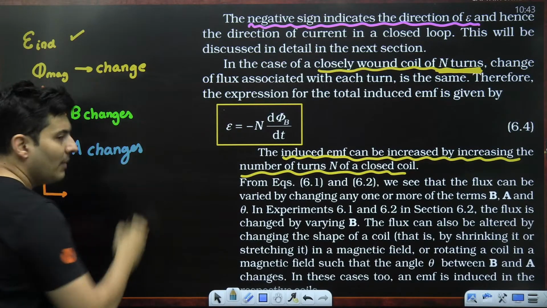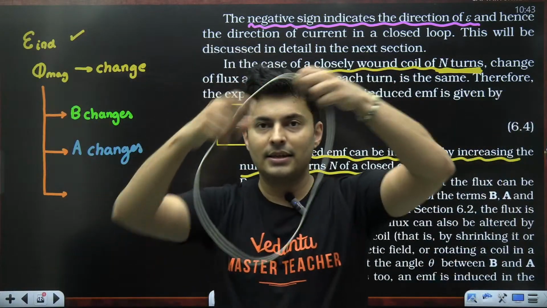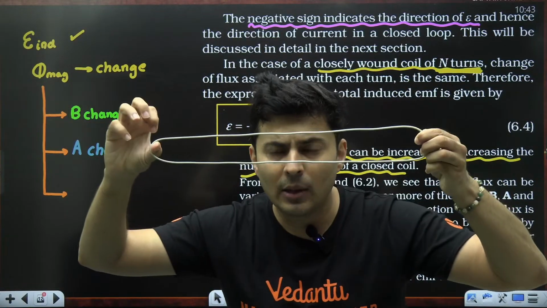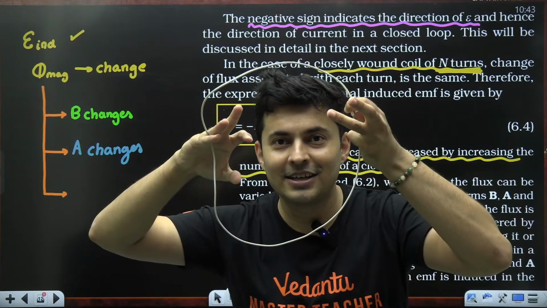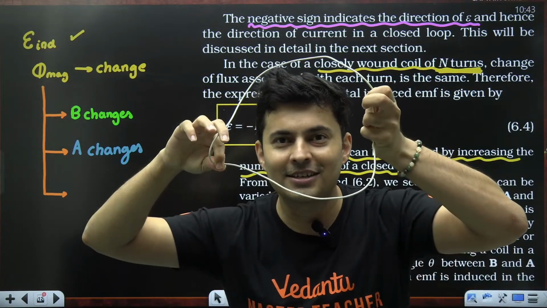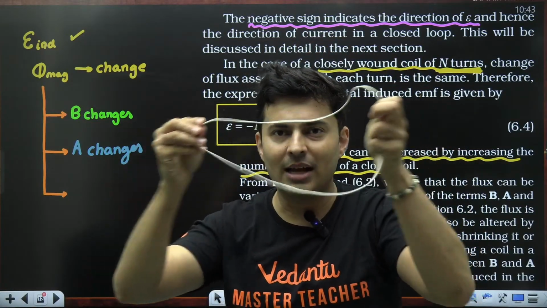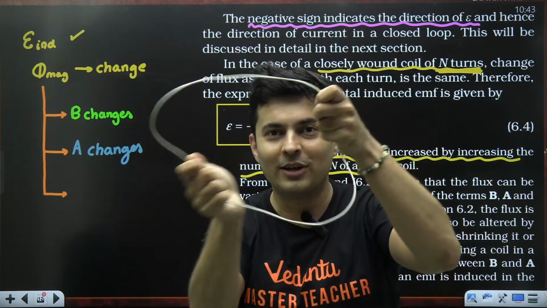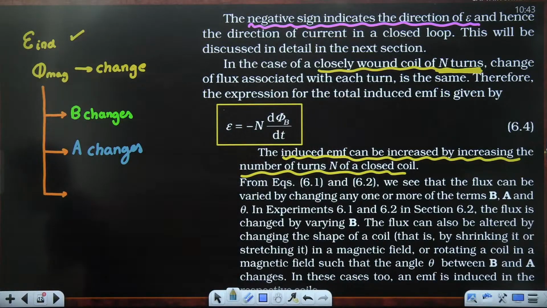Imagine, guys, there was a coil like this. It is held like this. Now it has some area. Now imagine I do this. Area has increased suddenly. I do this, area reduced. Imagine this, I make it like this. Area reduced. Now area increased. So imagine magnetic field lines were passing through it. Now there is less flux, I make more flux. Less flux, more flux. Won't electricity be generated in this? Obviously. So changing the area also will change the flux, hence creating electricity.